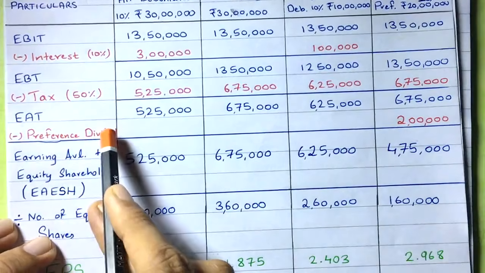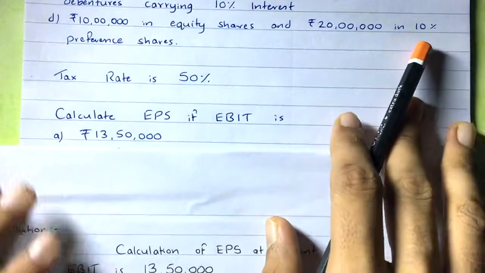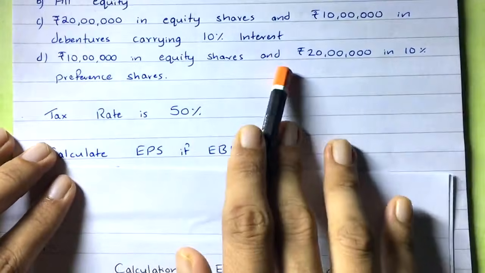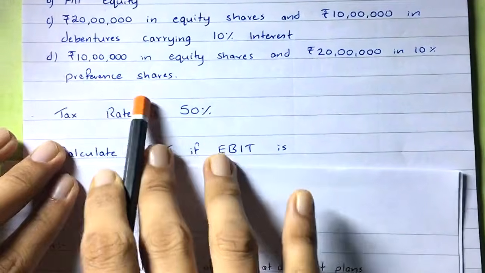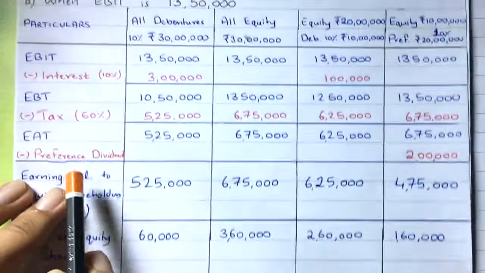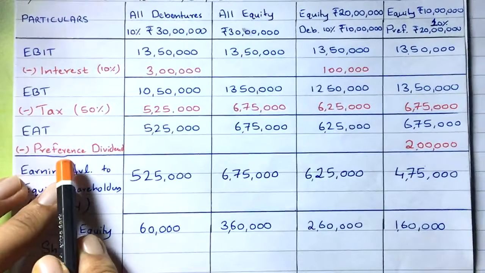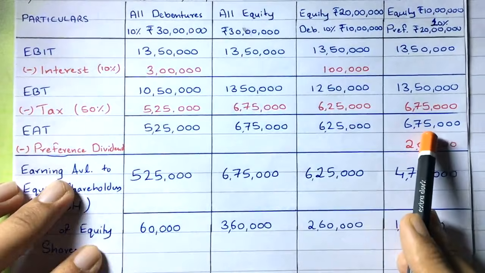So you deduct the preference dividend, and the preference dividend was given in the question as 10%, right? It was given as 20 lakh in 10% preference shares, the fourth option, the D capital structure. So 10% of what? What most of the students do is they calculate 10% on 6,75,000 only, like tax.